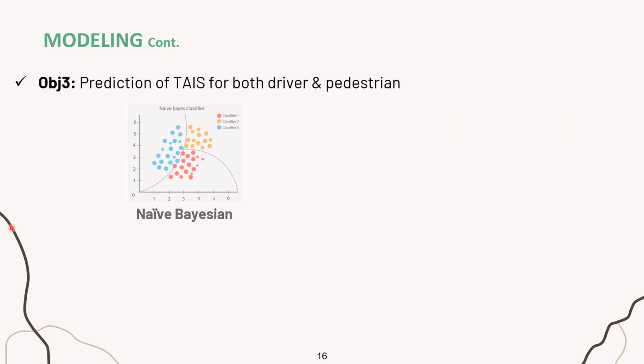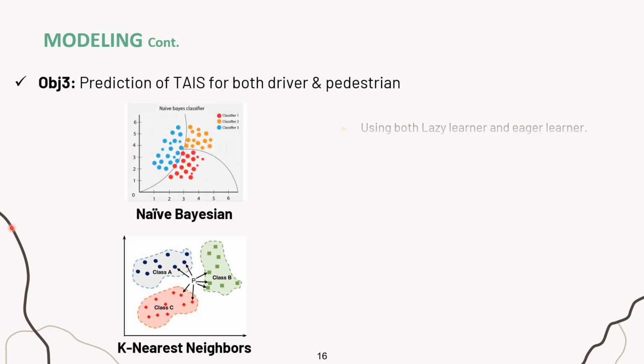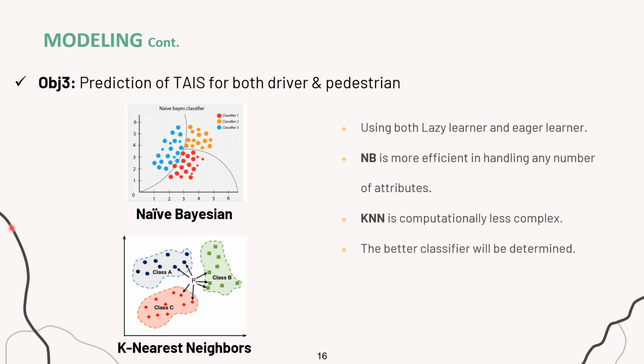For objective 3, we are going to predict TAIS for both driver and pedestrian. To do so, 2 algorithms have been chosen, naive Bayesian and K-nearest neighbor. The crash severity for both driver and pedestrian will be predicted based on important attributes recognized in objective 1. Then the best classifier will be determined based on model evaluation.